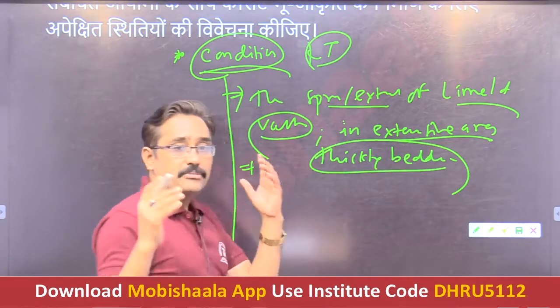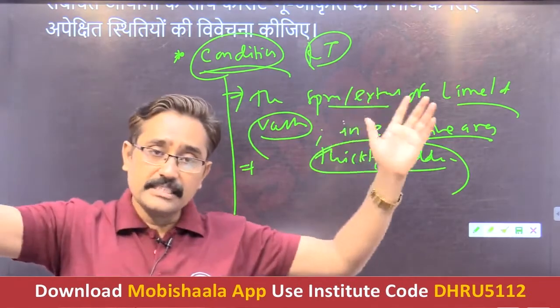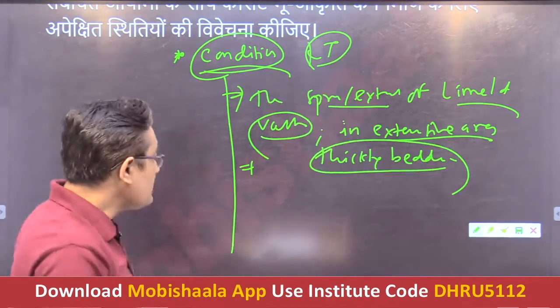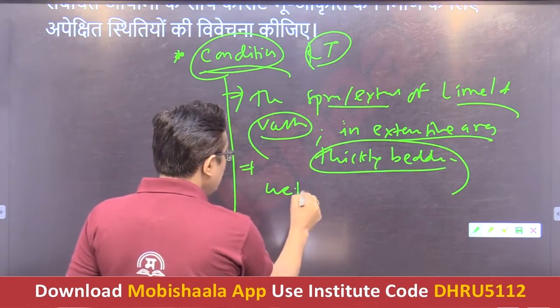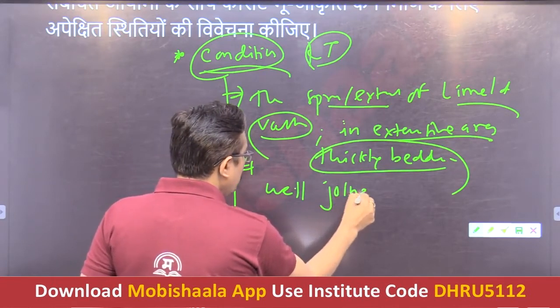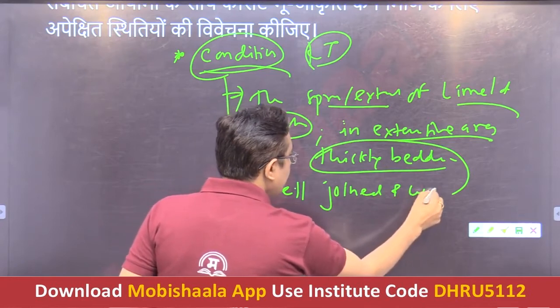Means this should be vast, extensive and thickly bedded. Again, it should be well jointed and well cemented.